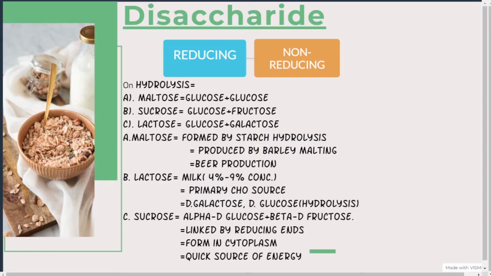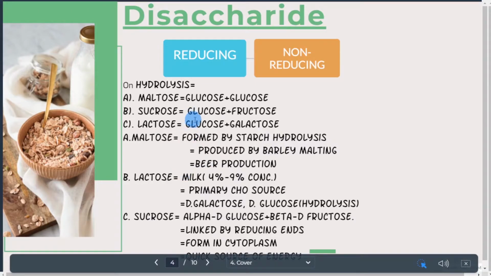Now, as you can see, I have given some examples here. When these disaccharides undergo hydrolysis, they can result in the same monosaccharide, or they can also result in different monosaccharides. If maltose undergoes hydrolysis, it will give glucose and glucose. If sucrose undergoes hydrolysis, it will give glucose and fructose, and lactose will give glucose and galactose. Simple.